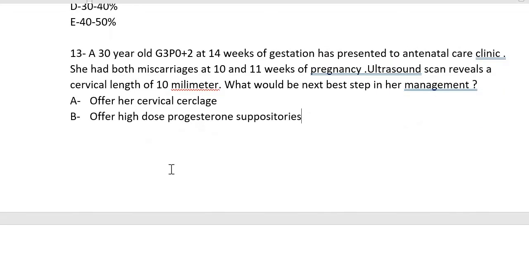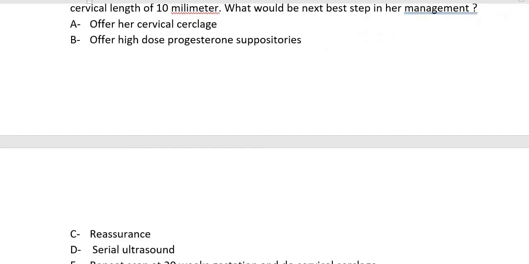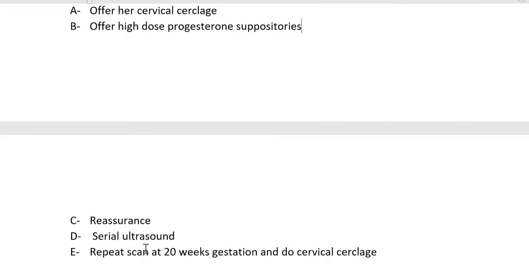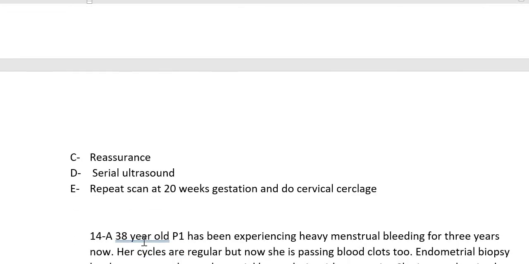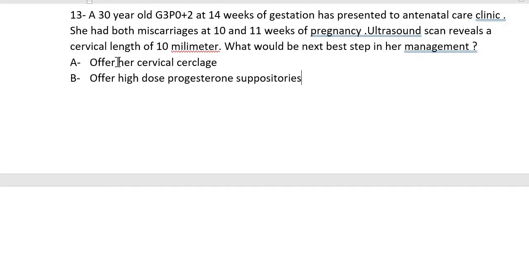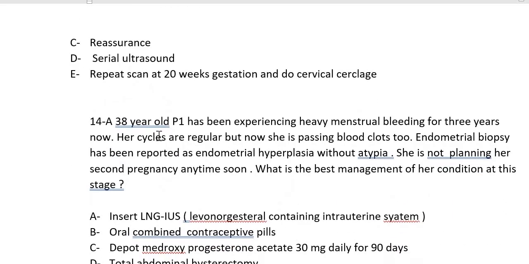But if you go to the NICE guideline on preterm labor, it says that anytime the cervical length is less than 25 millimeter, we need to apply cervical cerclage, or we can give them high dose progesterone. So as such, we will not offer her cerclage. We can offer her high dose progesterone. That makes some sense.